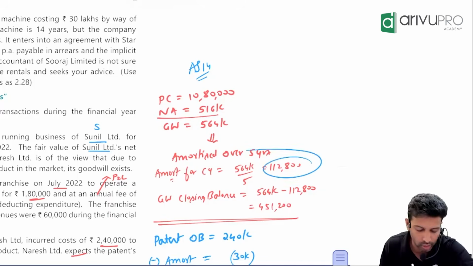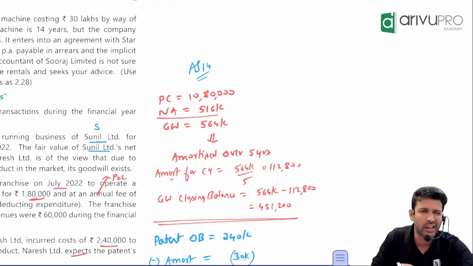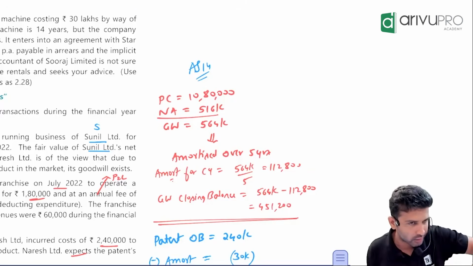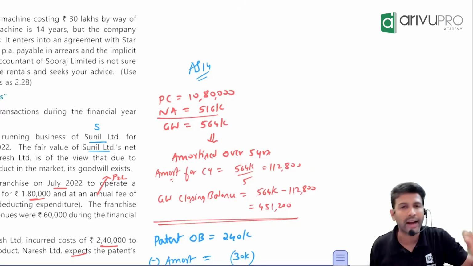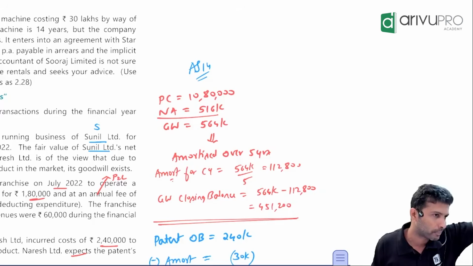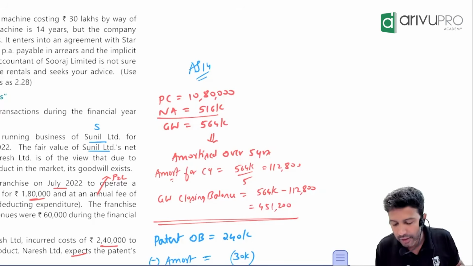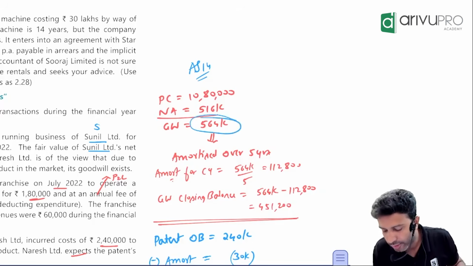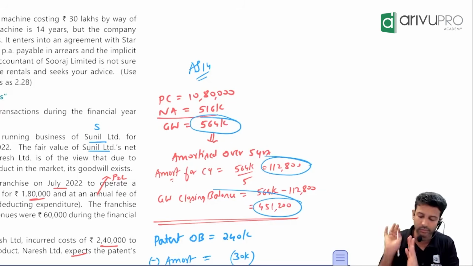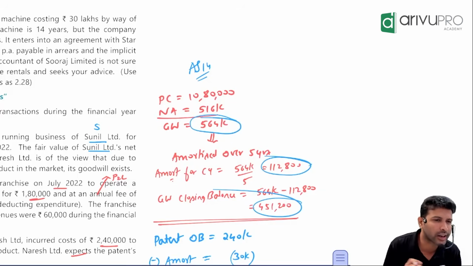So current year you will amortize this much. The question here is they'll ask you how much amortization and how much is the value of intangible asset. What is the value of intangible asset at the end of the year? Goodwill is 564. You amortized this much, which means the value will become 451,200 at the end of the year. That's a requirement of the question.